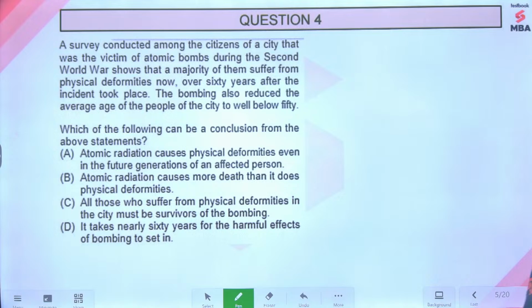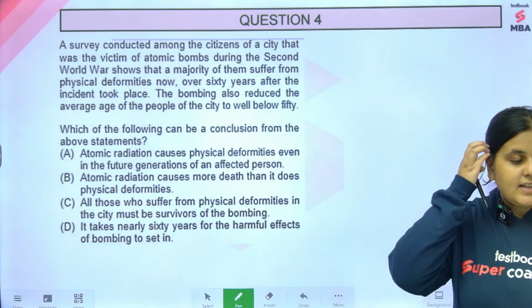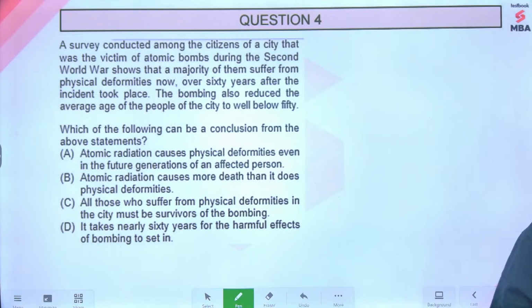Next one, fourth one, come on. Guys, are you able to understand? Yes, no, come on. Everyone, able to understand? Come on, next question.